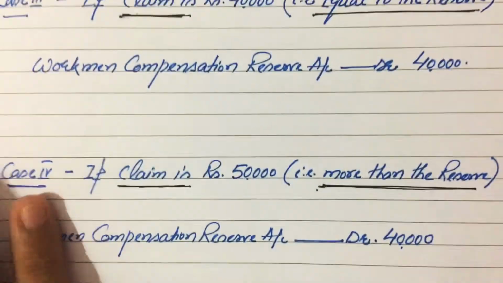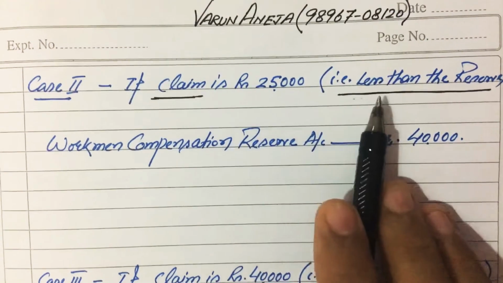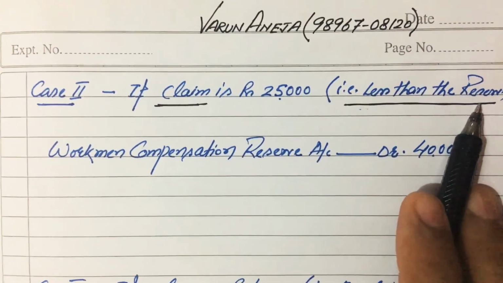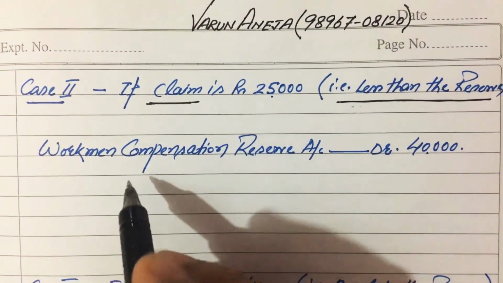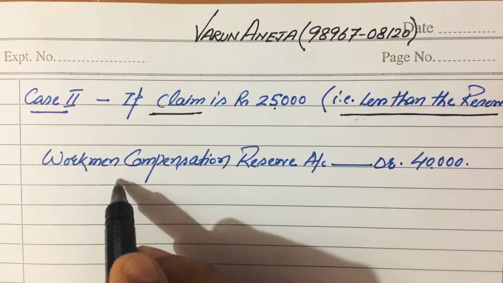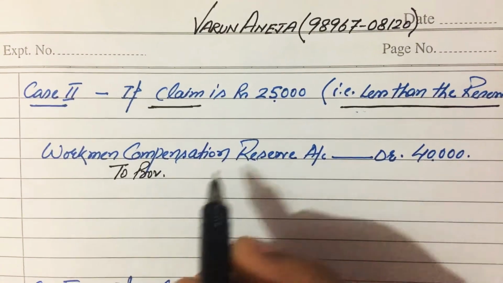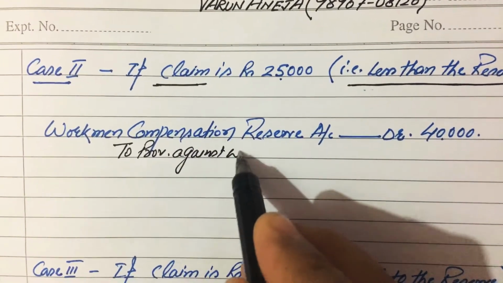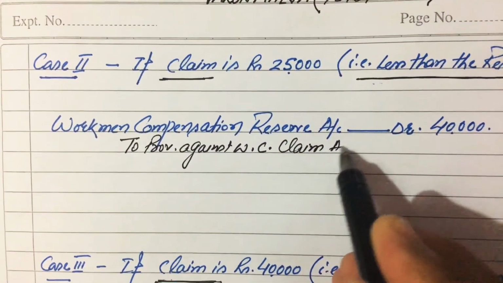Now in the second case, if the claim is rupees 25,000, that is less than the given amount of workman compensation reserve. In this case, out of the given amount, first of all, we will transfer an amount equal to the claim to a newly opened account by the name of provision against workman compensation claim account.